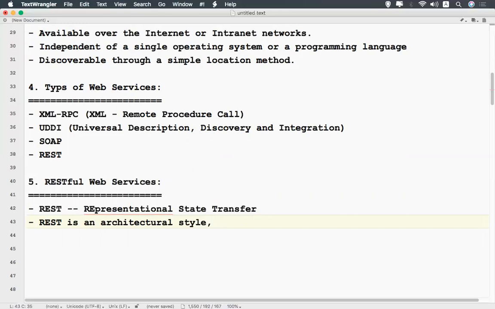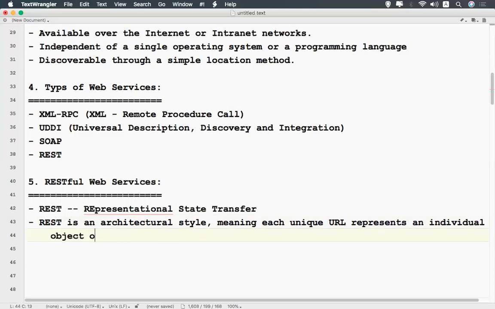What do you mean by architectural style? The meaning of this is each unique URL represents an individual object of some sort.